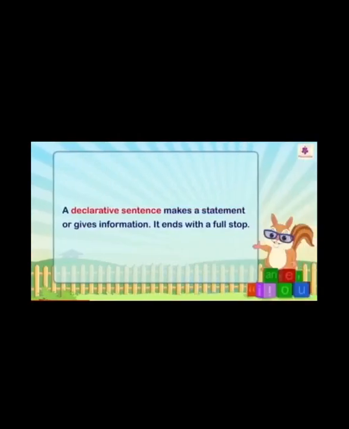Declarative sentence. A declarative sentence makes a statement or gives information. It ends with a full stop. Now, a declarative sentence is a simple sentence, students, which gives you some information, and it starts with a capital letter and ends with a full stop.